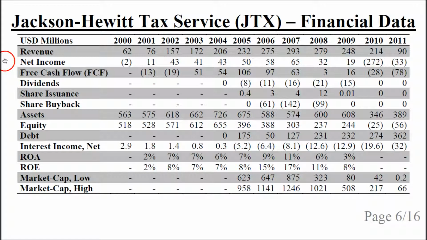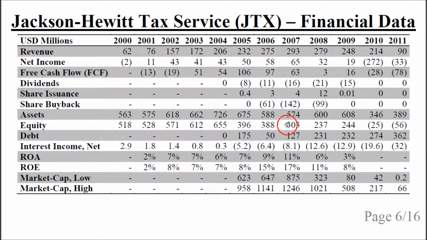This is the financial data for Jackson-Hewitt Tax Service. We have the data from 2000 to 2011. And the revenue in 2000 was $62 million, and it increased until 2007, where it topped at $293 million. The net income for 2007 was $65 million. The free cash flow was $63.